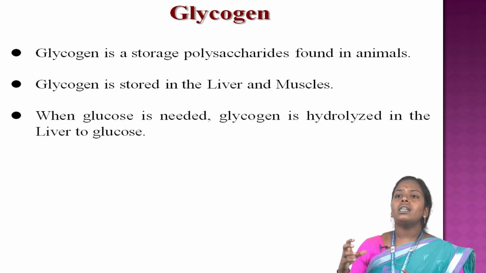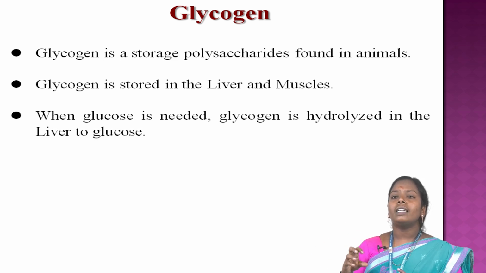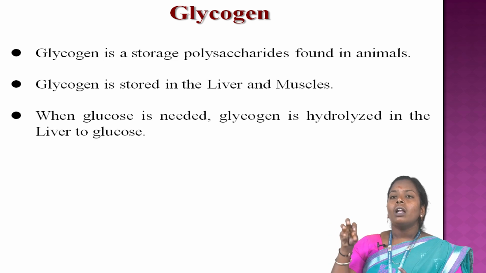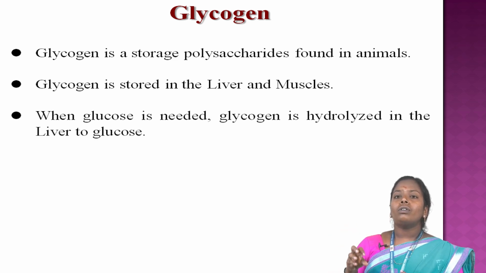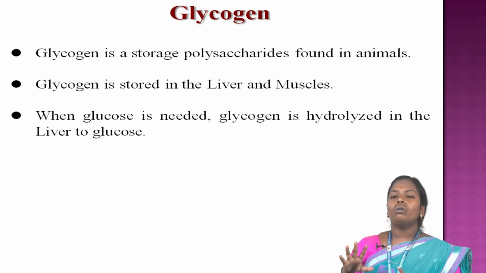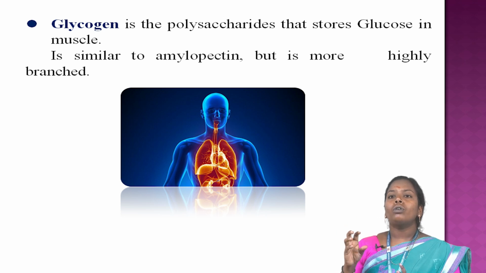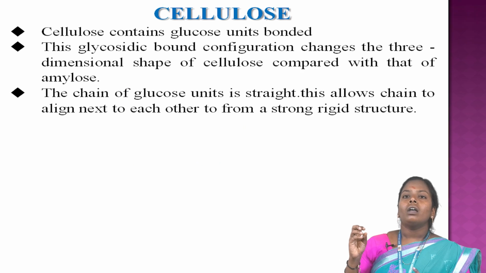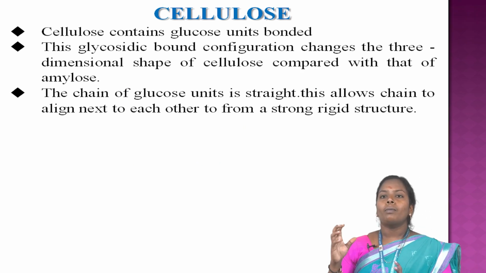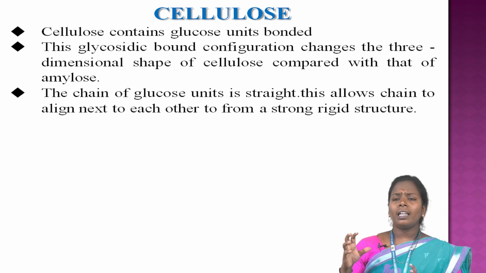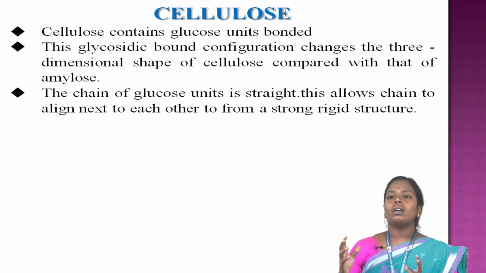Glycogen. Glycogen is a storage polysaccharide found in animals. Glycogen is stored in the liver and muscles. When glucose is needed, glycogen is hydrolyzed in the liver to glucose. Glycogen is a polysaccharide that stores glucose in muscles. It is similar to amylopectin, but more branched. Cellulose. Cellulose contains glucose units joined by glycosidic bonds, which give cellulose its three-dimensional shape.